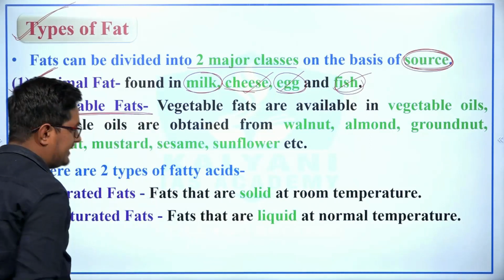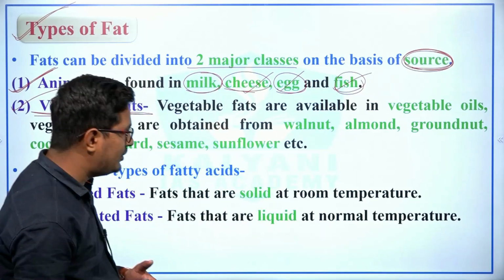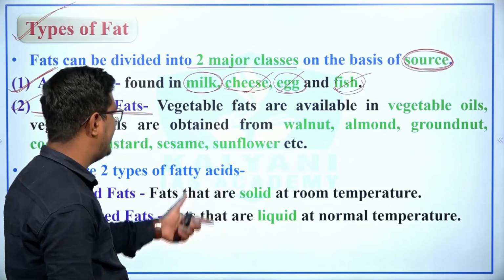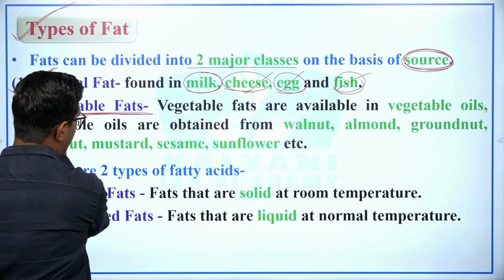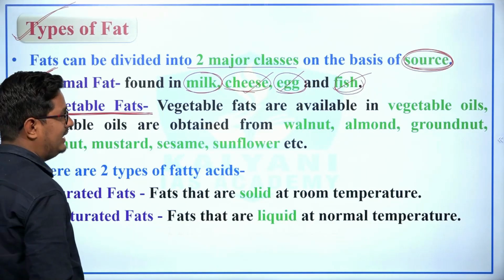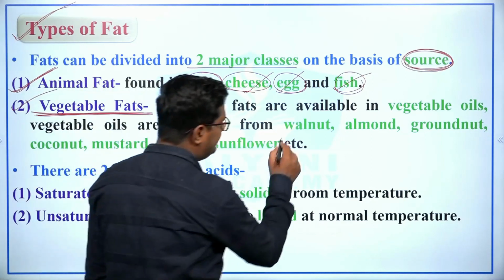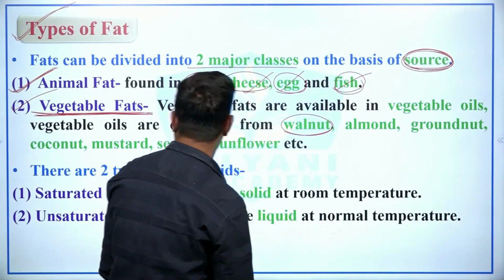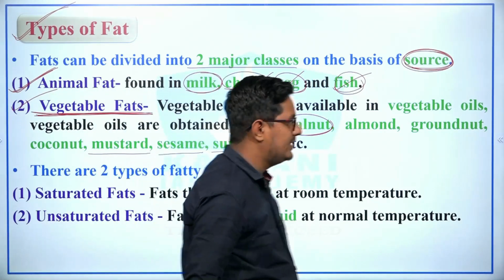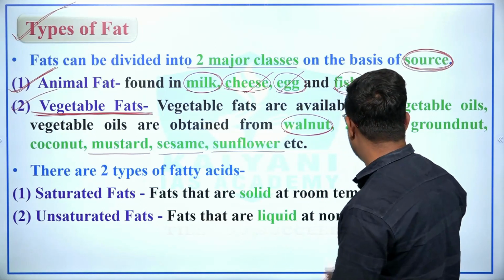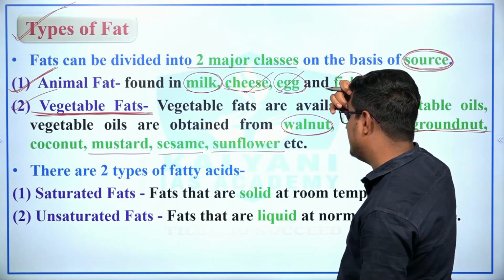Next is vegetable fat. If the source of fats is vegetables or plants, then this is known as vegetable fat, right? And vegetable fats are available in vegetable oils, and vegetable oils are obtained from walnut, almond, groundnut, coconut, mustard, sesame and sunflower. So sunflower, coconut, walnut, almond, groundnut are examples, or we can say sources, of vegetable fats.